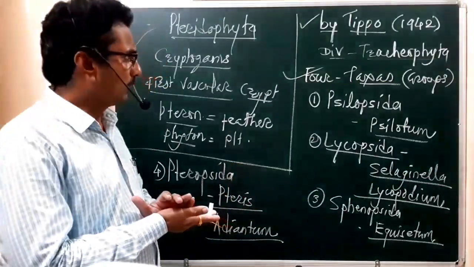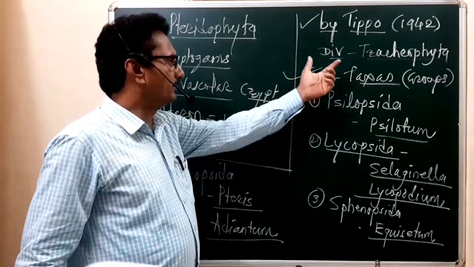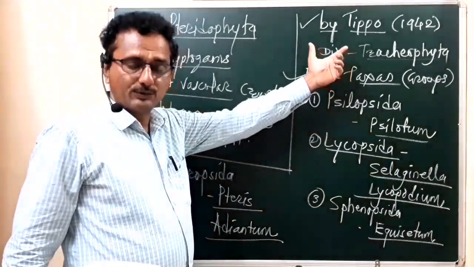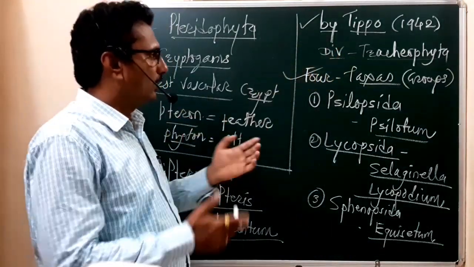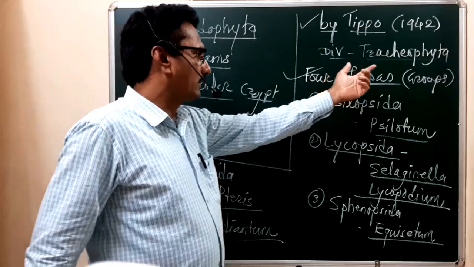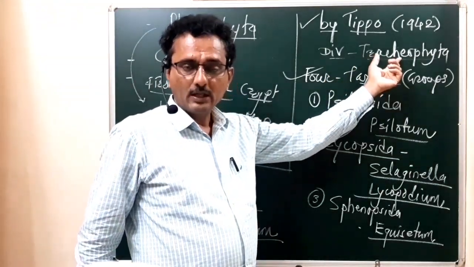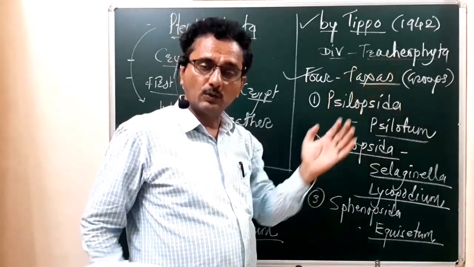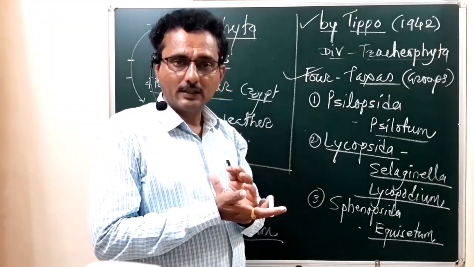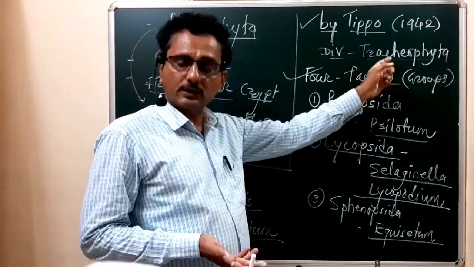According to the scientist Tipo, the division Tracheophyta means the plants which bear tracheids only. The first plant group which bears tracheids is placed under the division Tracheophyta.